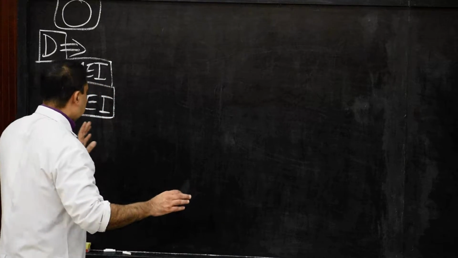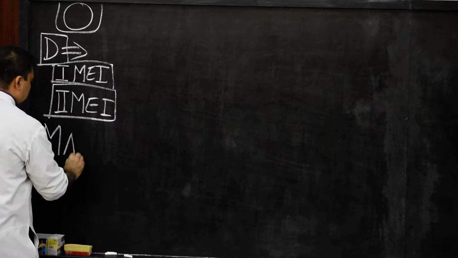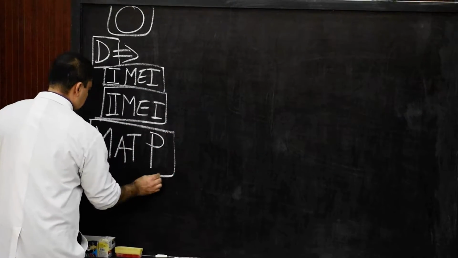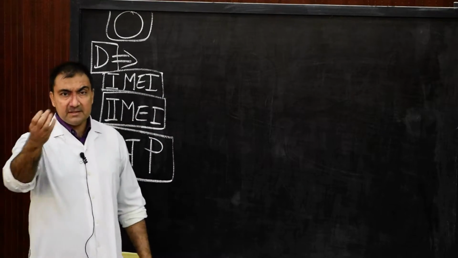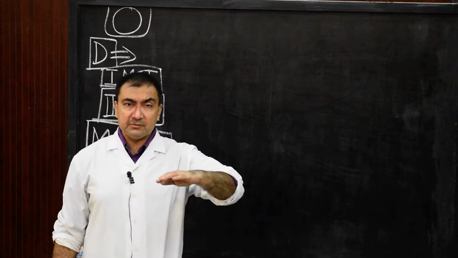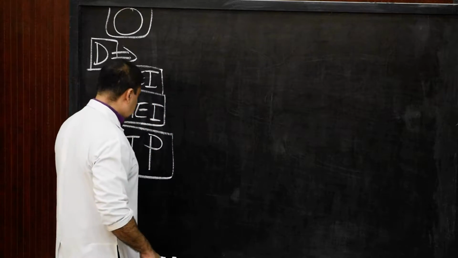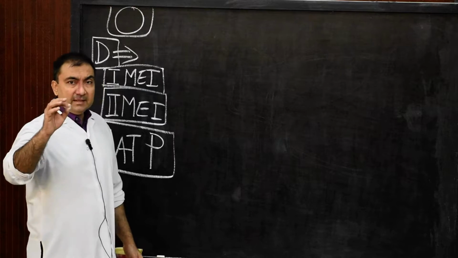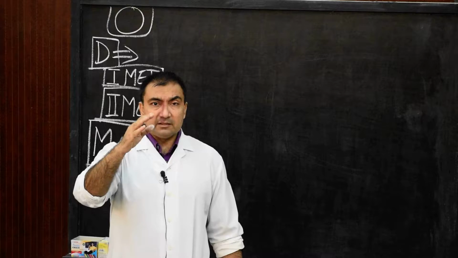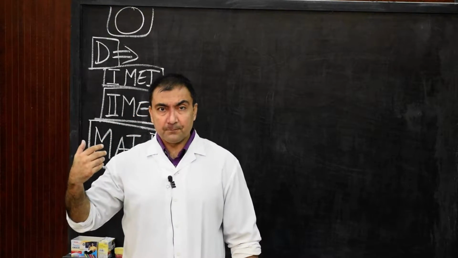So, after this definition of oogenesis, we start with the maturation process. What are the stages of oogenesis? Now this maturation process will pass through various stages which are very interesting. In order to pass through these maturation processes, we start from where we had left yesterday. Yesterday we had discussed the female germ cell and we had left the female germ cell. From there we are going to start.